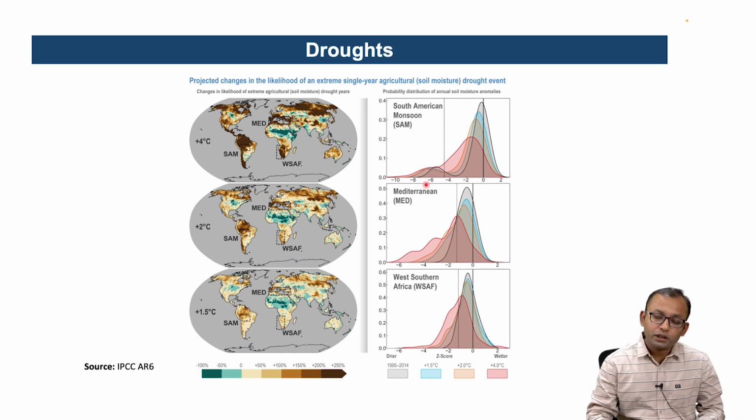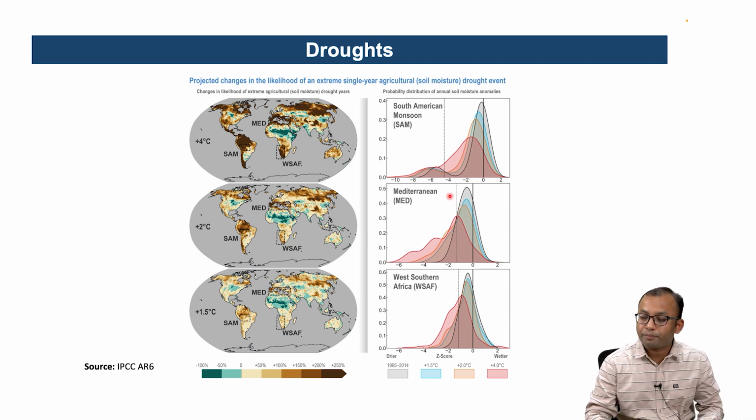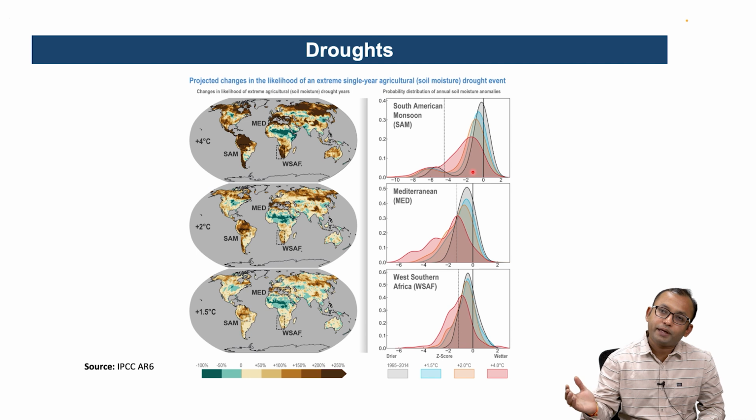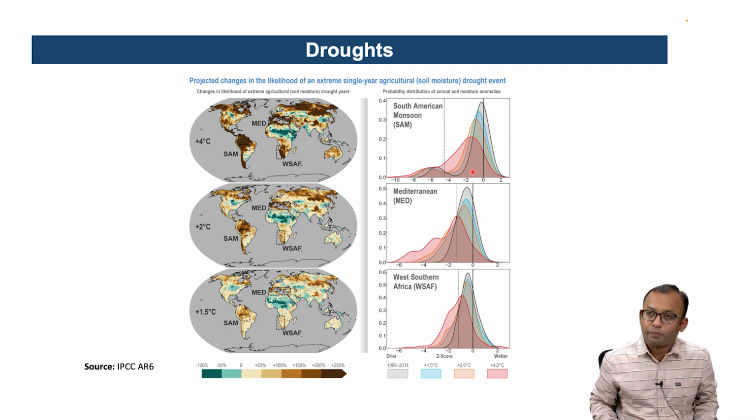This plot shows the distribution of these drought anomalies across different parts of the world. Here it is suggesting that in the historical period it was a little bit wetter condition. However, as you increase the temperature, the conditions become drier, which means the occurrences of droughts have increased, and therefore that is going to affect more drought risk in those regions, and it can affect the overall socioeconomic conditions.